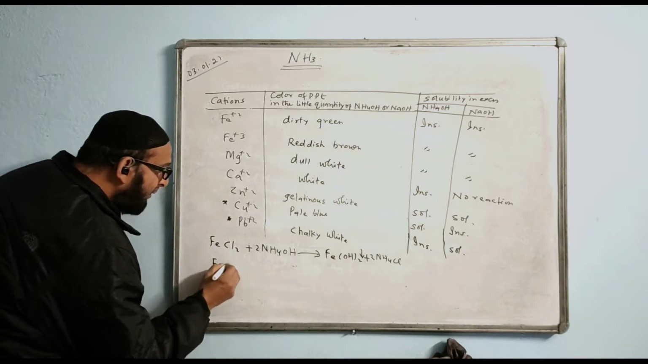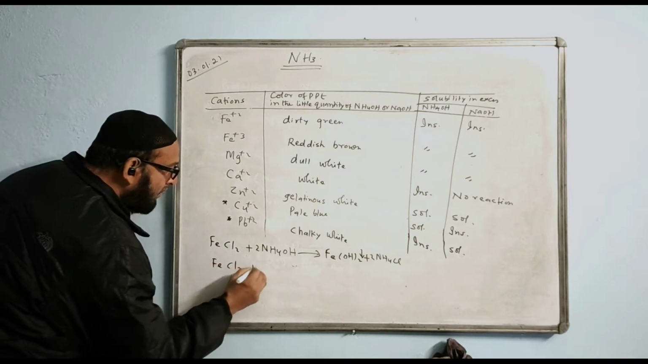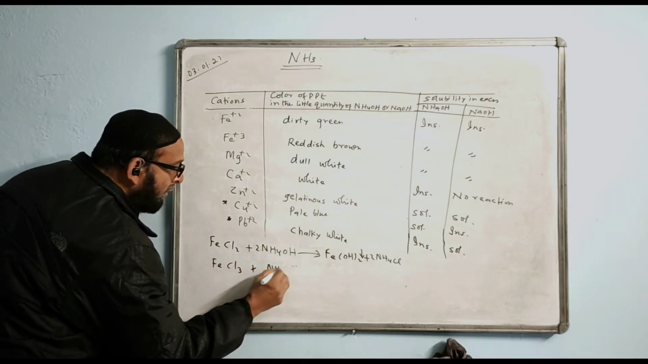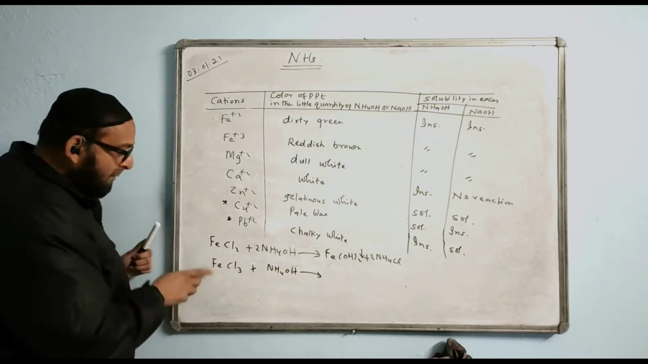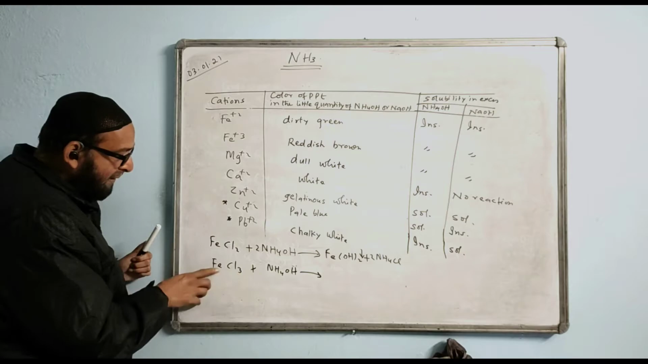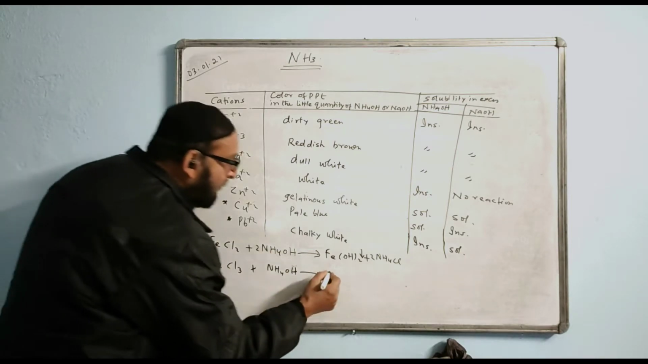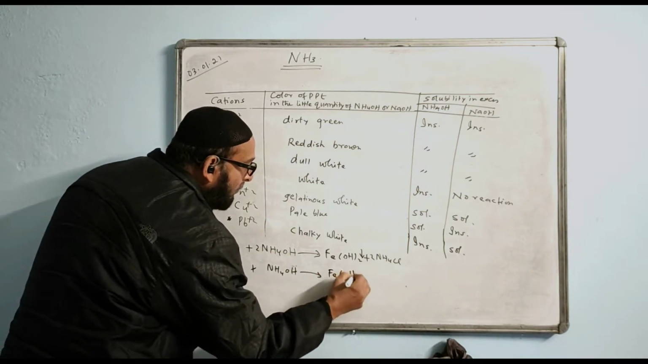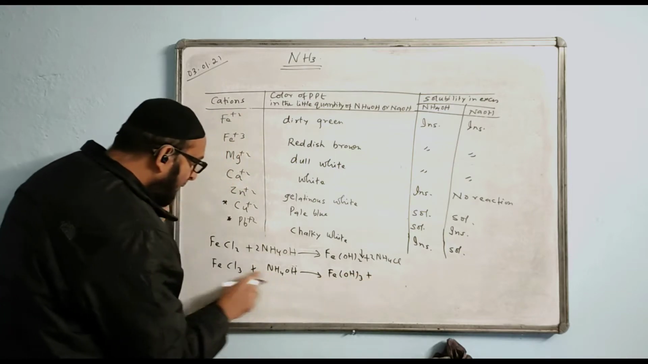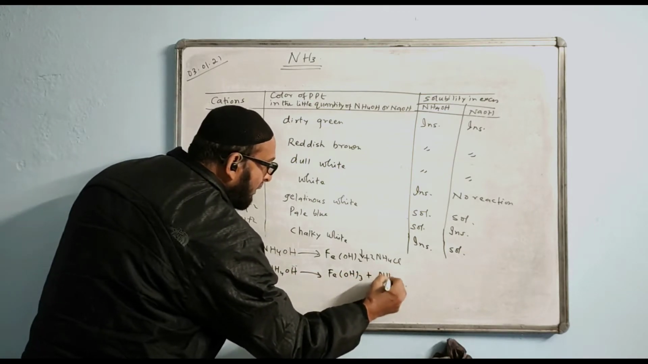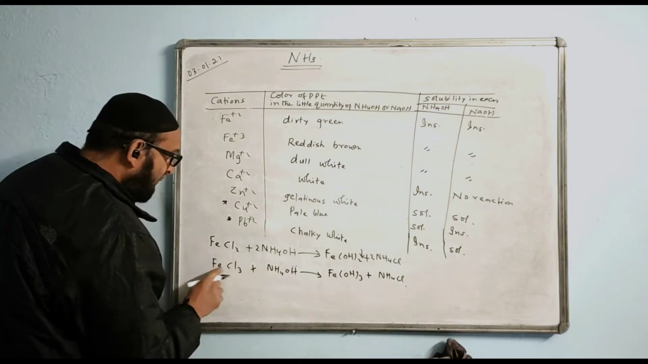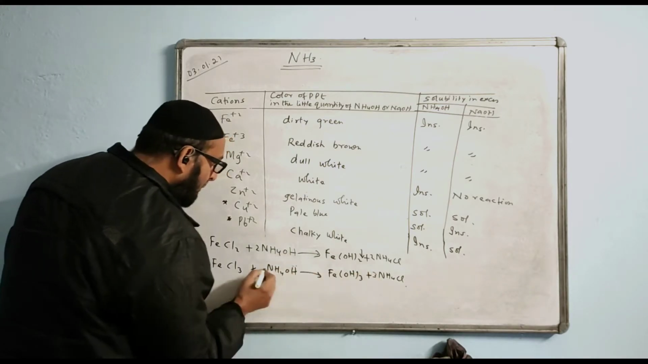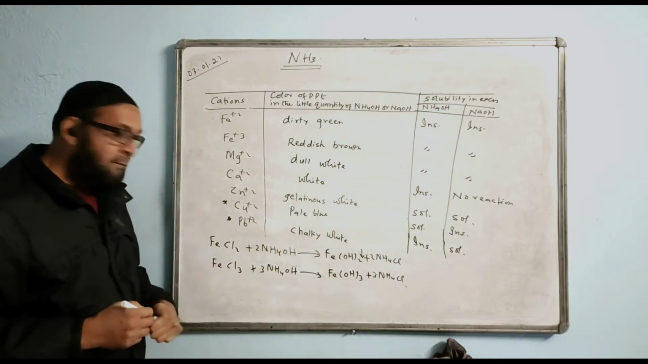Similarly, if you are having ferric chloride plus NH4OH, what answer do you expect now? This time, ferric is 3 valency, so Fe(OH)3 will be formed here. Fe(OH)3, and this will combine with this, that is NH4Cl. Yes, you can put a valency number. FeCl3 is there, so you have to put 3 times.